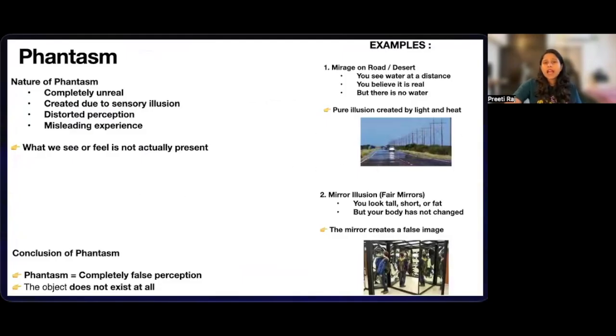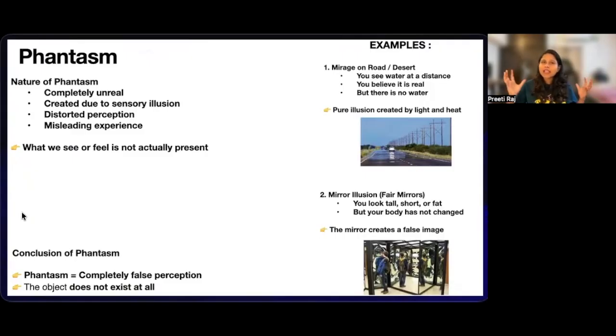This mirage scene in the movies also you would have seen, where a thirsty traveler sees water far away in the desert and runs towards it, but when he reaches there, there is no water. Why? Because the eyes created an illusion. The water never existed. That is phantasm.